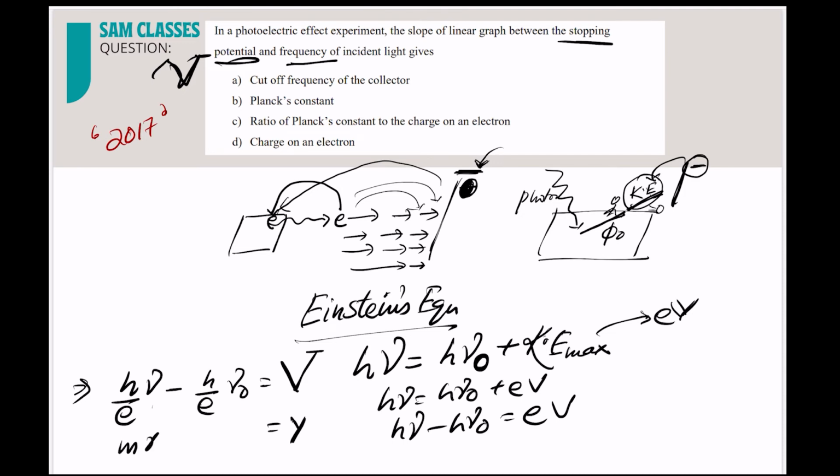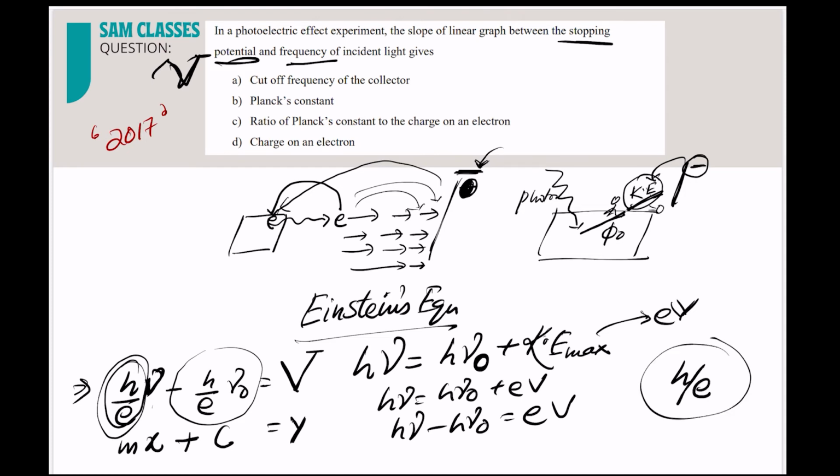This is m, this is x, because I have to make a graph with frequency, and this is the threshold frequency term plus c. So this is my constant term or the intercept, and this is my slope. So what is my slope? h by e. That is the ratio of Planck's constant to the charge of the electron.